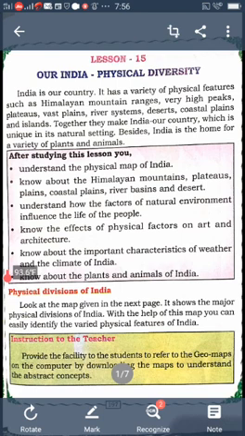What are the characteristics we learned about the Himalayan ranges? They are covered with snow. They are called Himalaya. They have many high peaks and valleys, glaciers and mountain passes, and also hot springs and a variety of plants and animals. The Himalaya is also a help for Indians. It prevents the cold winds from Central Asia, and is the source of many Indian rivers. They check the monsoon winds, causing heavy rainfall, and also control foreign invasion.